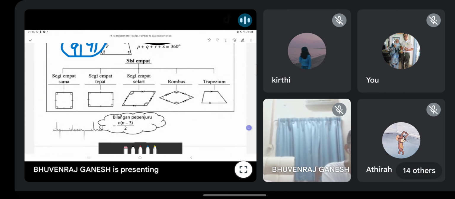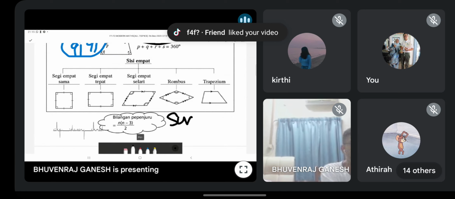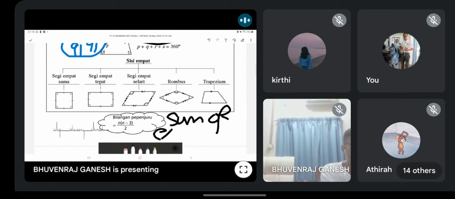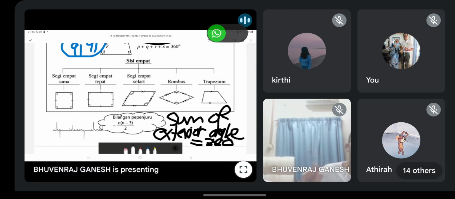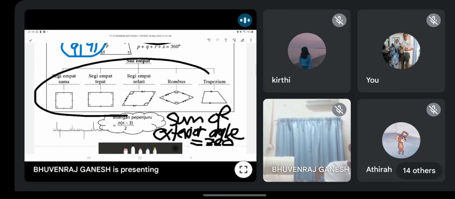Okay? So guys, one more thing I want to ask. Hasil tambah sudut luaran. How much it equal to? This one is a fact. It just come to my mind. What is the answer? Sum of exterior angle for any polygon. Yes, remember 360. Tak kira polygon tu apa. Always 360. Sudut luaran dia. Hasil tambah semua. Okay, maksudnya, if you have 5 angle, 5 sudut, kamu tambah semua 5 sudut, you will have 360 total.